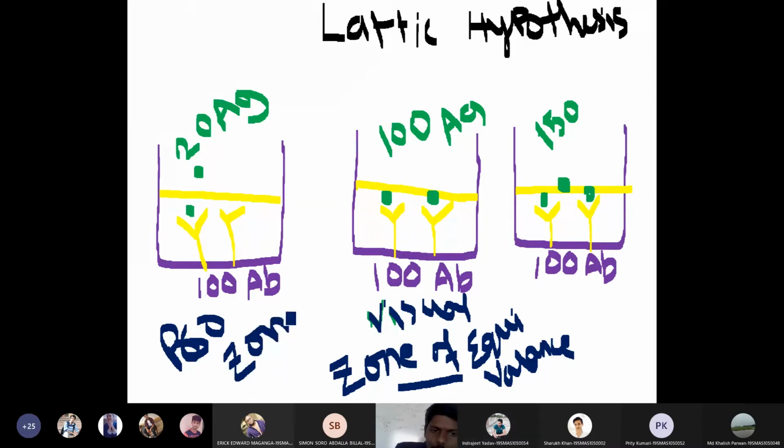So this is the pro zone. In the third well, which are more, antigens or antibodies? Antigens are more, and this is called the post zone. The third well is called the post zone. So the center one is the zone of equivalence.